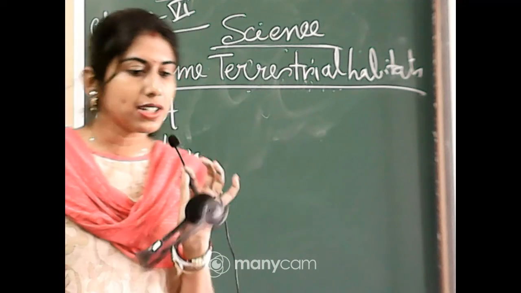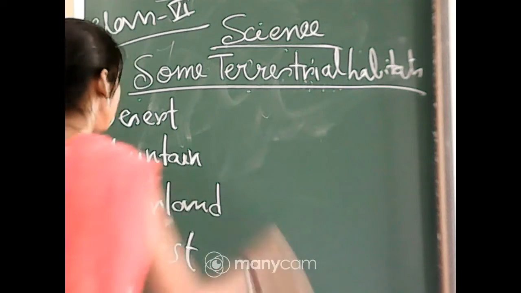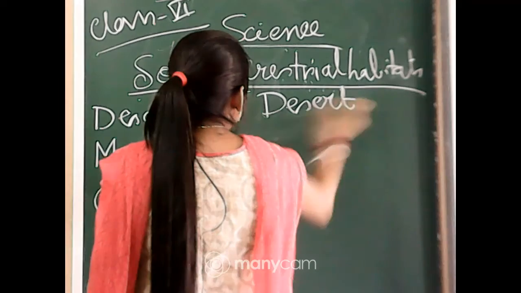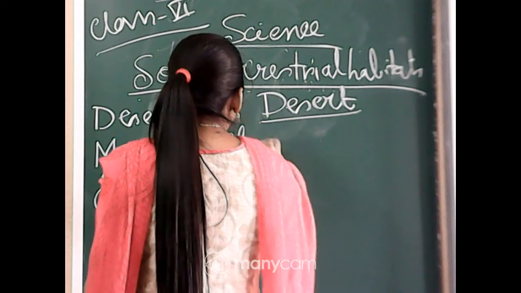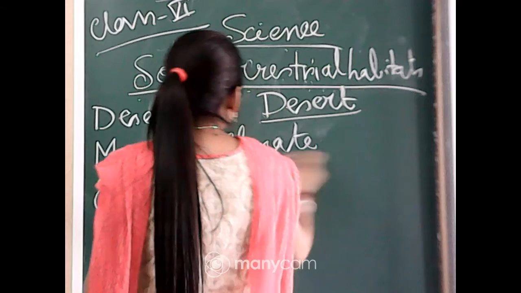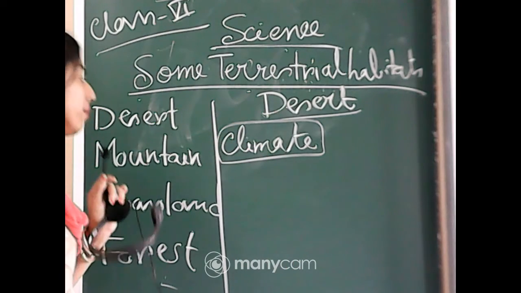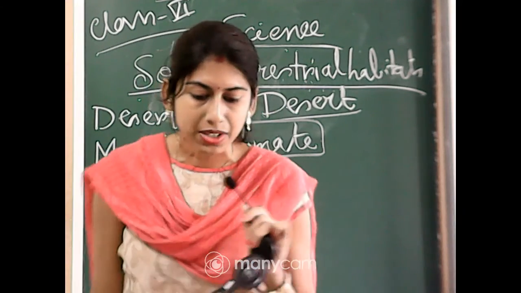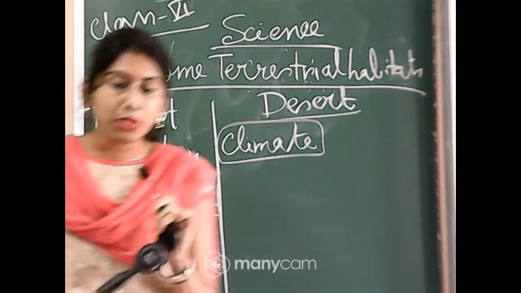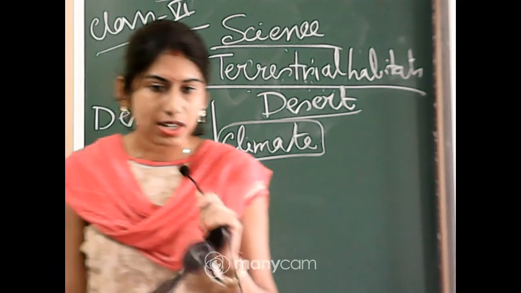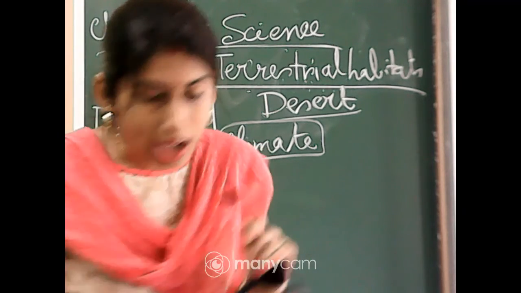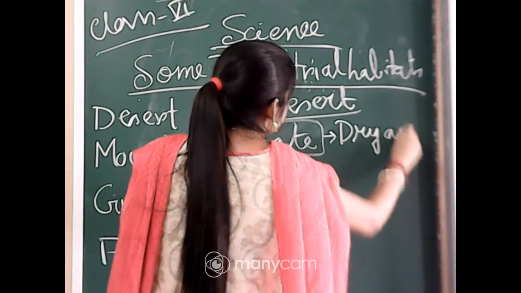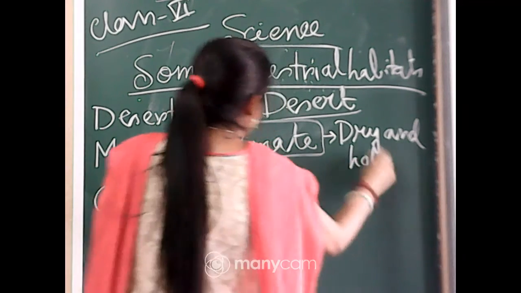So first I will discuss the desert. Now, for knowing the adaptation of different plants and animals in the desert area, first we have to know about the climate of the desert. All of us know that the climate of the desert is very dry and hot, right?